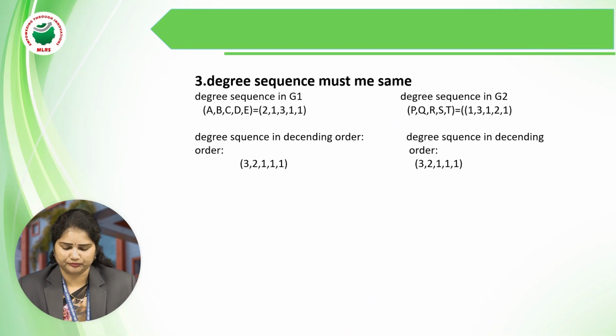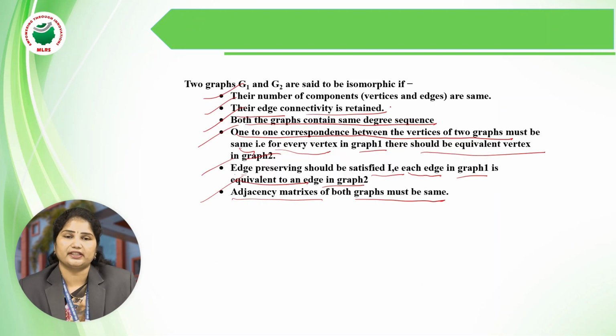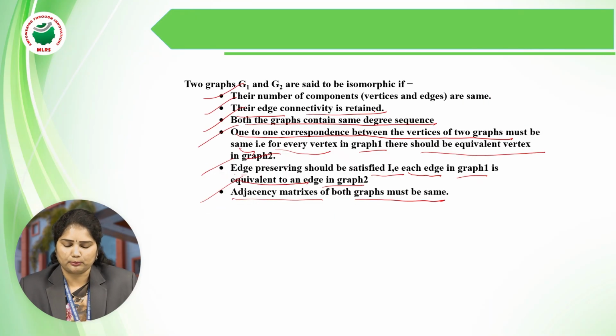Okay, the second condition is what? Both graphs contain the same number of edges. In graph 1 we have 4 edges, and in graph 2 we have 4 edges. Both the first condition and the second condition have been satisfied. Next, coming to the third point: both graphs contain the same degree sequence.